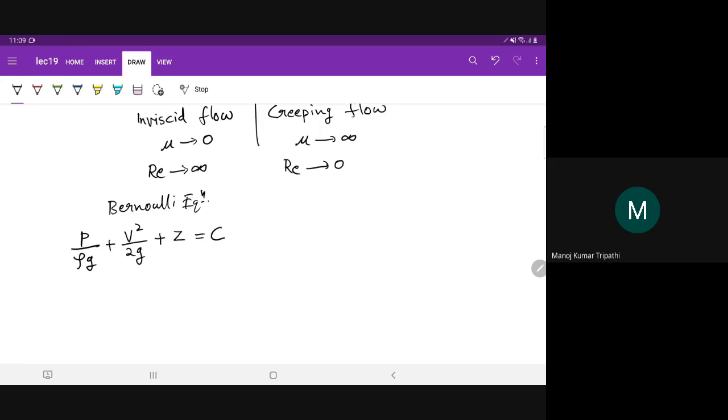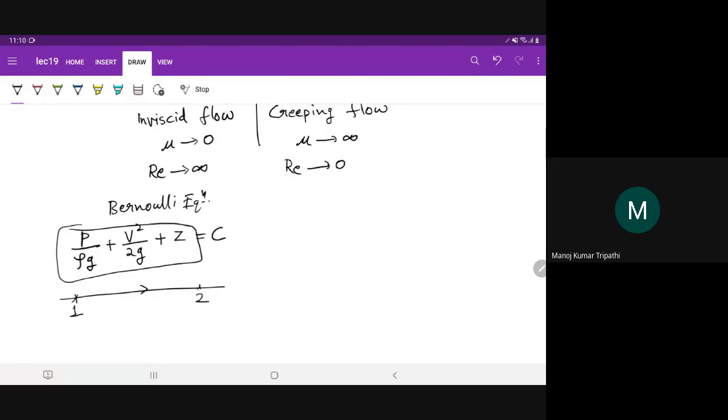So if you want to write this equation along a streamline for 2 points 1 and 2, then because the left hand side is a constant along this streamline, you can write P1 by rho g plus V1 square by 2g plus Z1 is equal to P2 by rho g plus V2 square by 2g plus Z2.